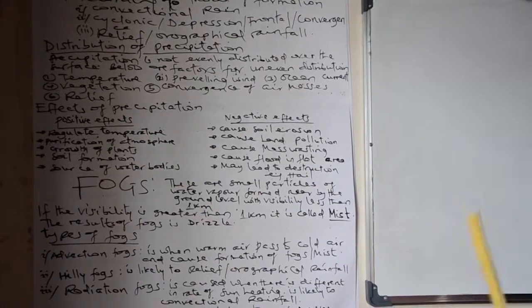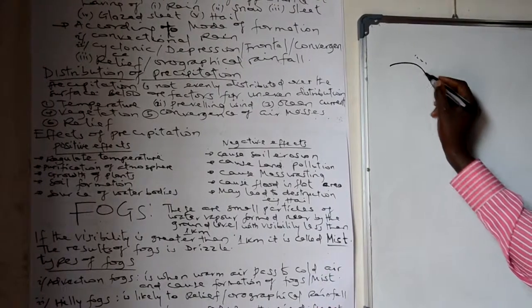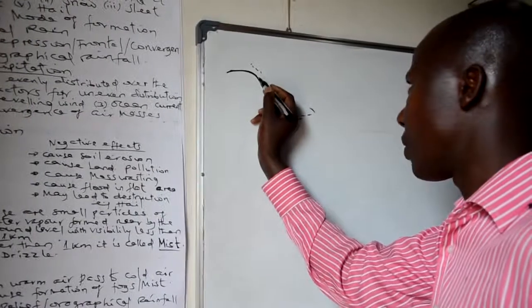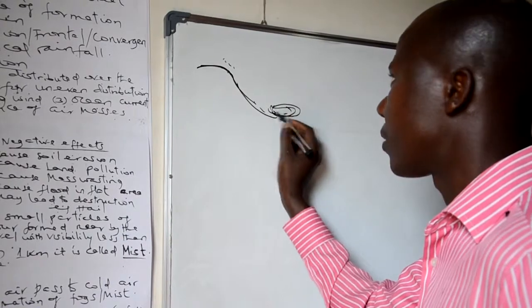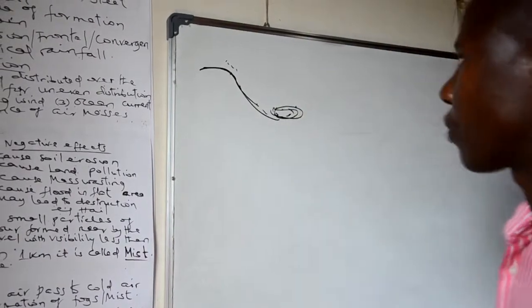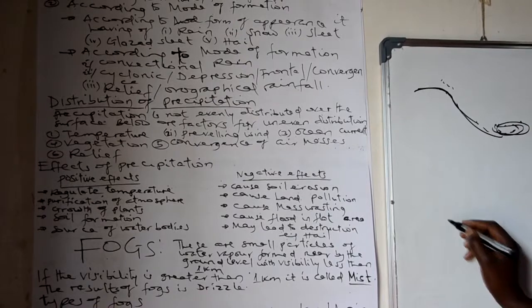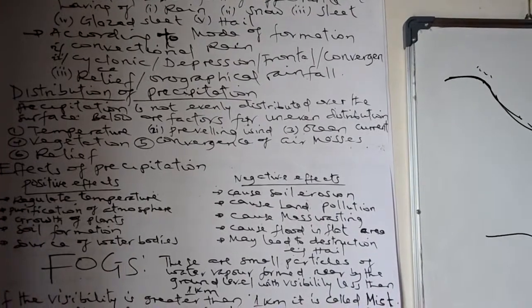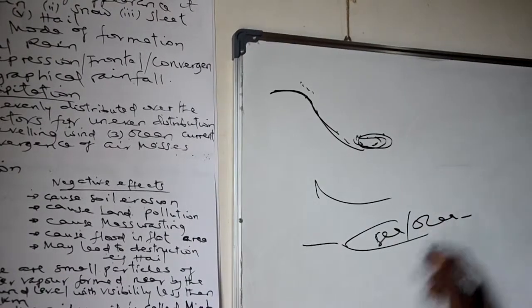The fourth one is the formation of soil through influencing weathering. In fact, when rain takes place in a particular area, there should be soil formation because some erosive material is carried from the highland and deposited in the lowland, causing the formation of soil. Another one is source of water bodies. When rain takes place, it can cause formation of water bodies, for example rivers, lakes, seas, and oceans.